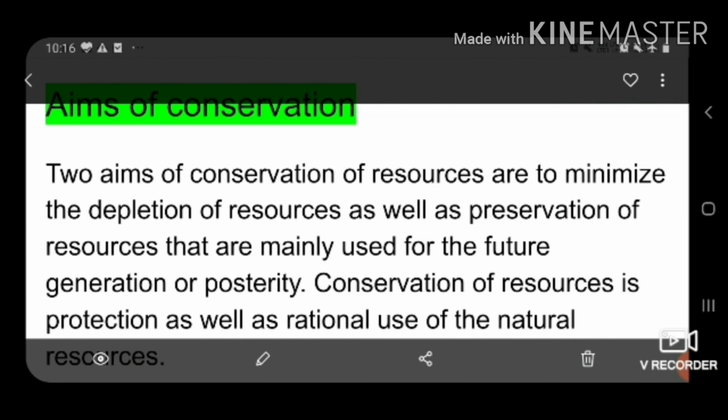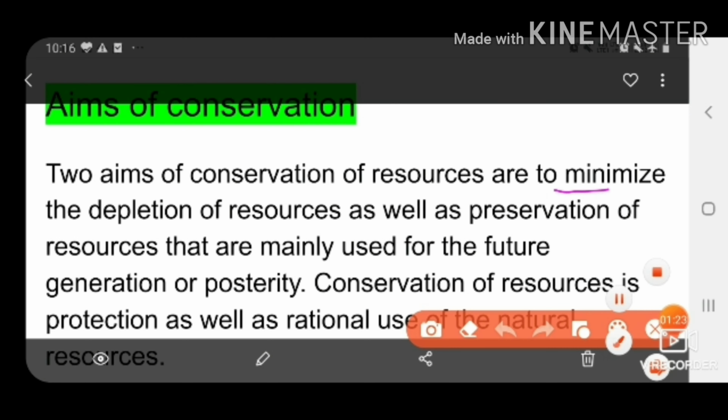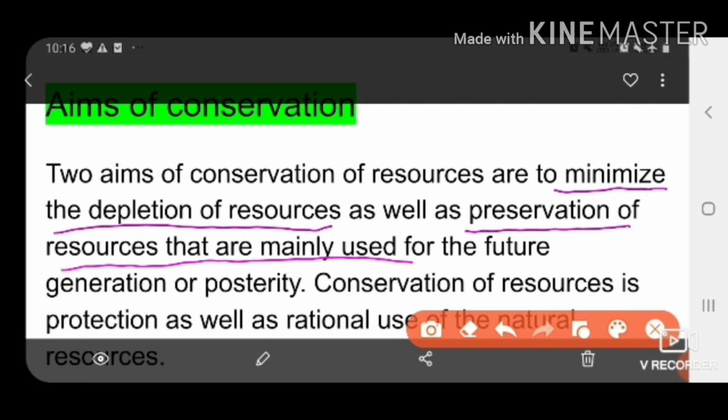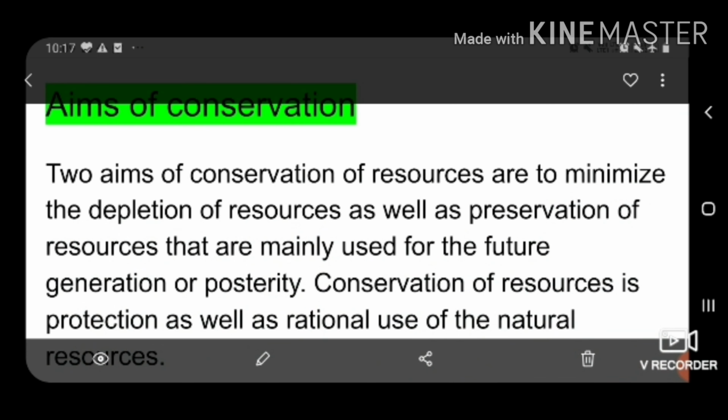Next is what are the aims of conservation. Two aims of conservation of resources. First, to minimize the depletion of the resources, and the second one is the preservation of the resources that are mainly used for the future generation. That means along with the depletion of the resources, we can minimize the use, and also we can preserve it for the future generation. So these are the two main aims of the conservation. Conservation of resources is protection as well as rational use of the natural resources.